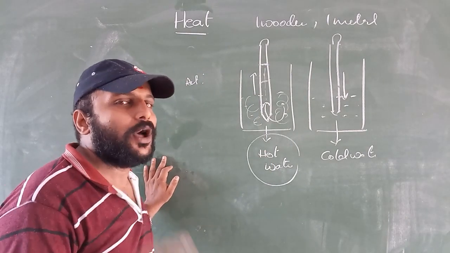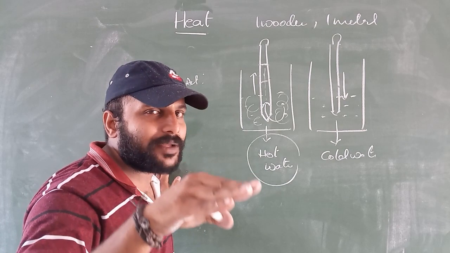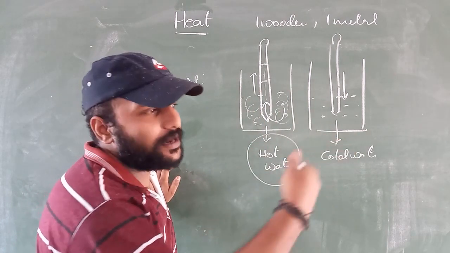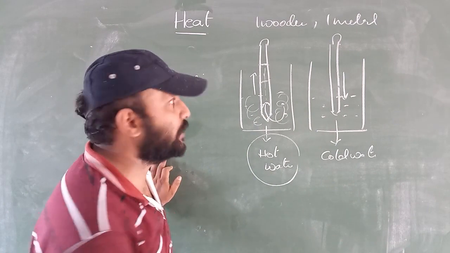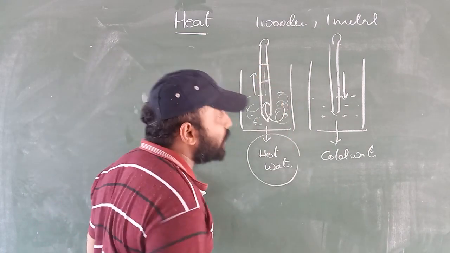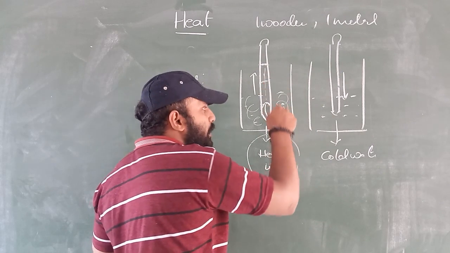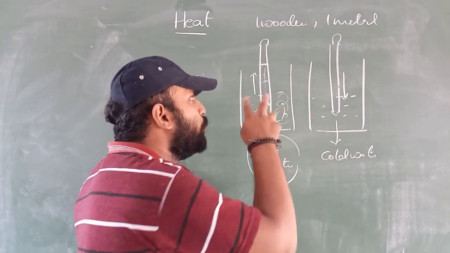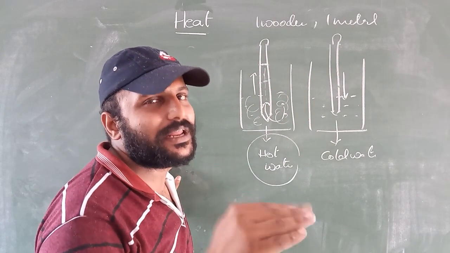As I already told, once an object attains the thermal equilibrium condition, from that moment onwards it will not release energy nor gain energy. If it is stopping at one point, at that point the temperature of the hot water and the temperature of the mercury became the same. Both objects attain the thermal equilibrium condition.